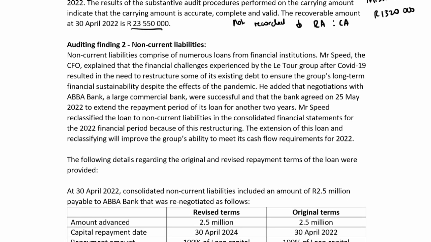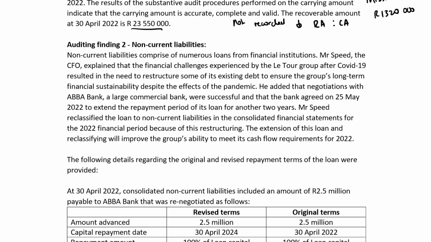Audit finding 2, non-current liabilities. Non-current liabilities comprise numerous loans from financial institutions. Mr. Speed, the CFO, explained that the financial challenges experienced by the Latour Group after COVID-19 resulted in the need to restructure some of its existing debt to ensure the group's long-term financial sustainability despite the effects of the pandemic.